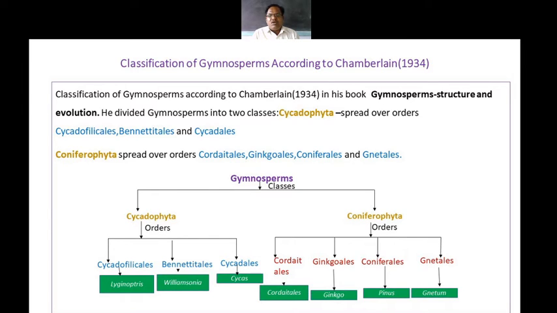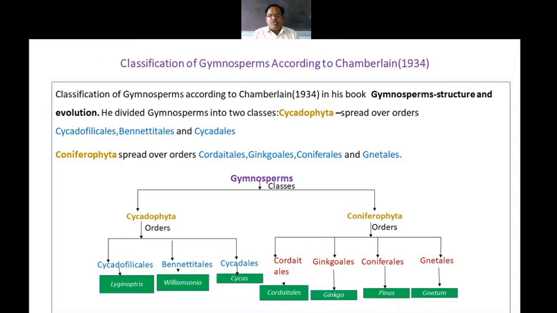Cycas is not found in the form of a female cone, but as a number of megasporophylls. These megasporophylls carry megaspores on either side. Megasporophylls are nothing but leaf-like structures, and on them there are megaspores on either side.